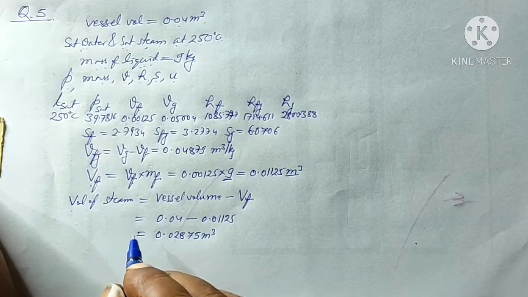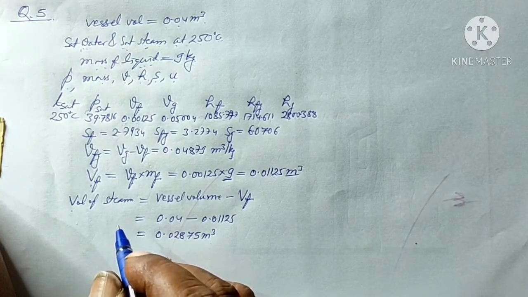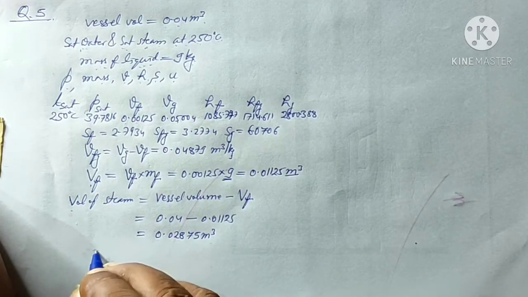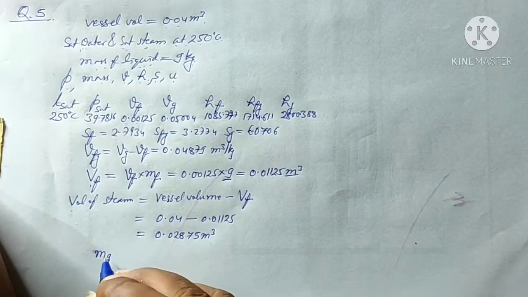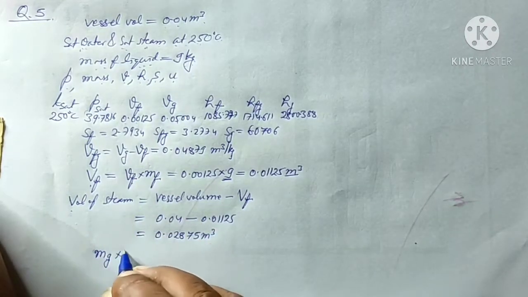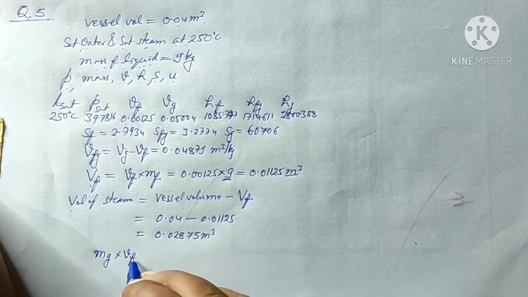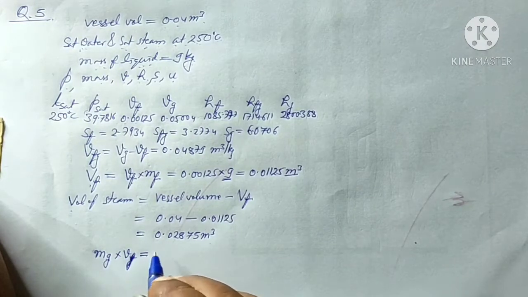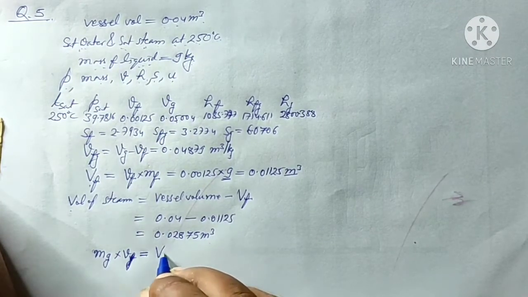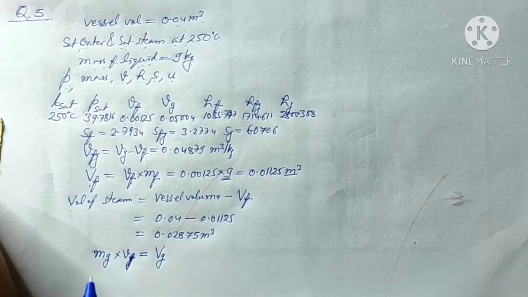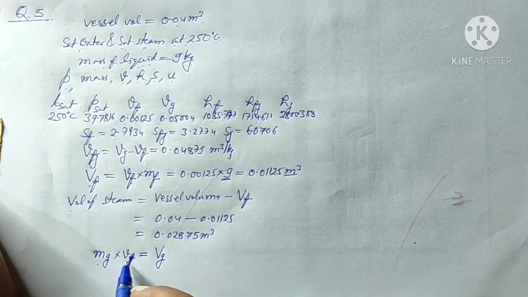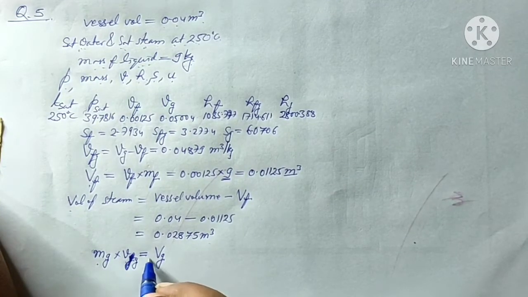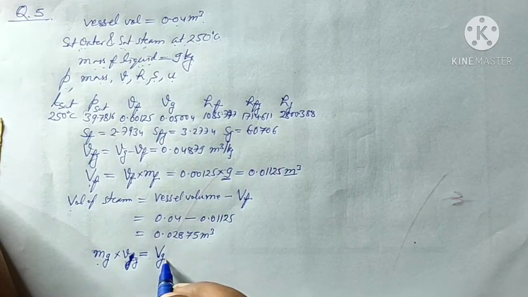Now to find the mass of the vapor, mg, the mass of the steam multiplied by the specific volume of the dry saturated steam will be equal to the total volume of the steam.